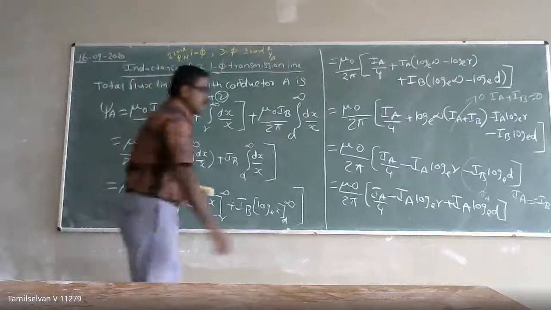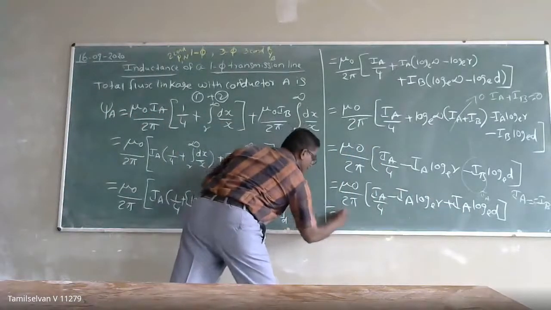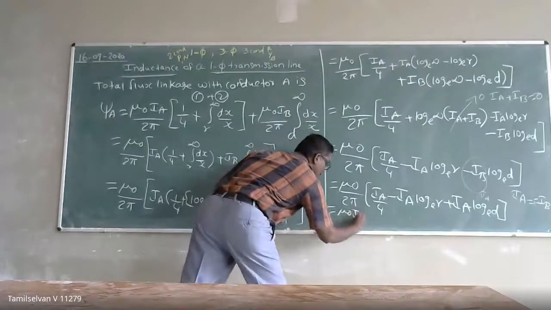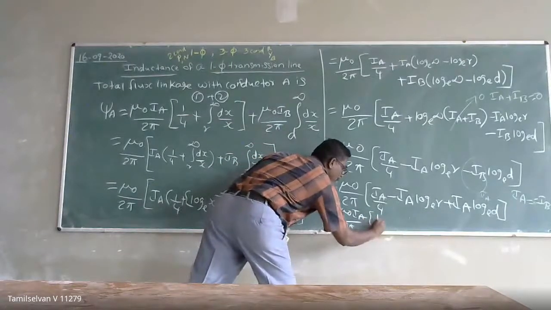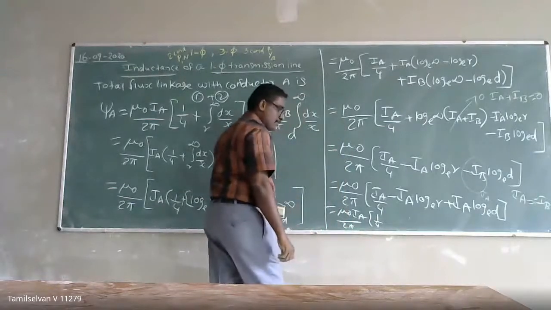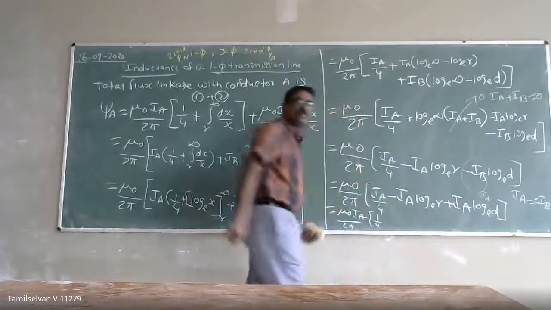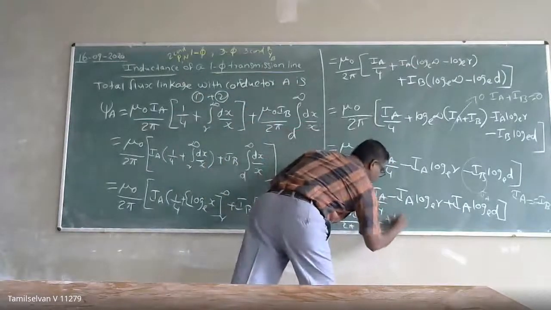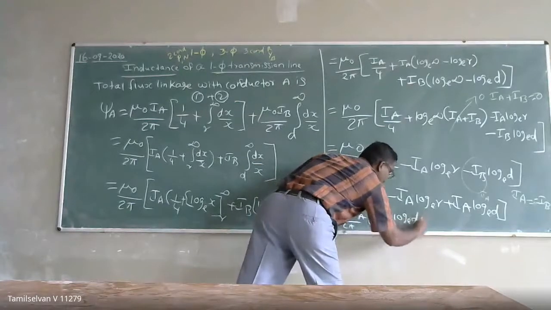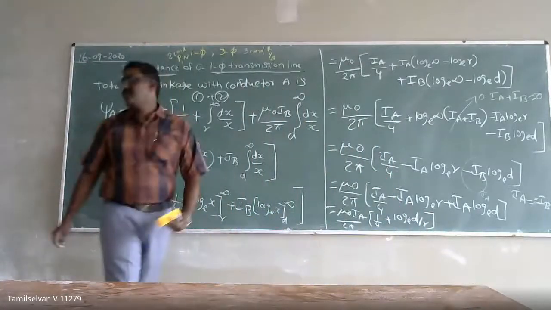IA I can take outside. So mu naught IA by 2 pi times 1 by 4 plus log base e of d by r.